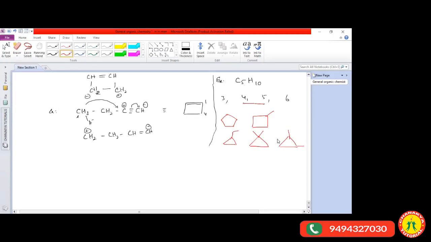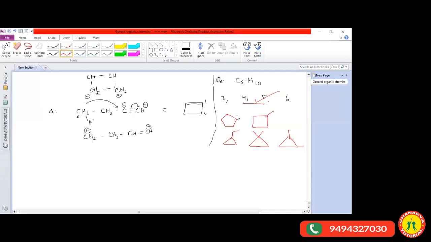Any guess? Then the total number of ring chain isomers exhibited by C5H10 is what? What's the correct answer? The structures are already in front of us: 5, sir. 5 is the exact answer. Samhita, you got the clarity?